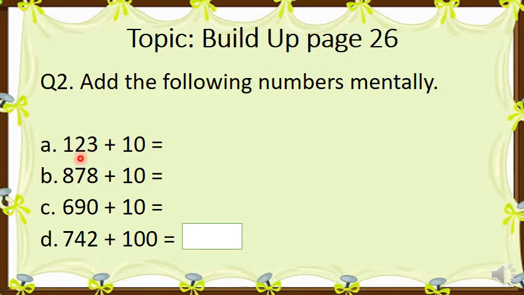and 0 will be just like this. 0 plus 3 is 3. So this will change only, and the answer we get is 133. This is the answer we got. Now number B, 878. Similarly, we will add 1 in the ones column. The answer we get is 888. Now this one is very tricky, the number C.